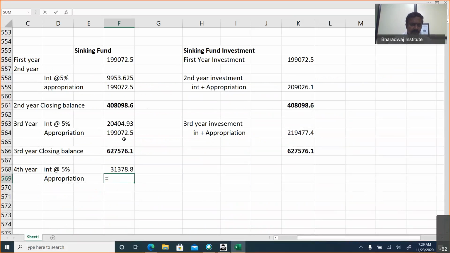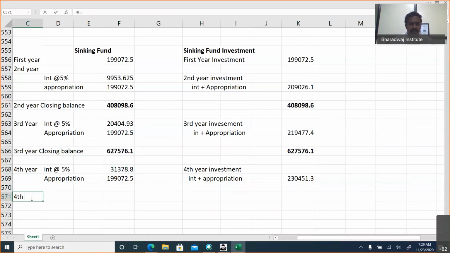Same appropriation will come for this year also. Then both will be invested. Fourth year investment, again interest plus appropriation. The interest we collected plus the fourth year money taken from P&L account, both will be invested.